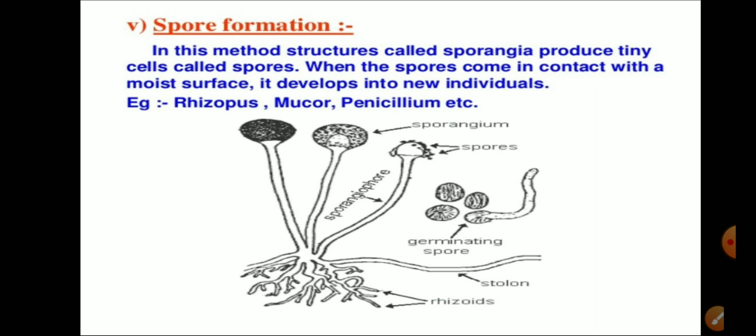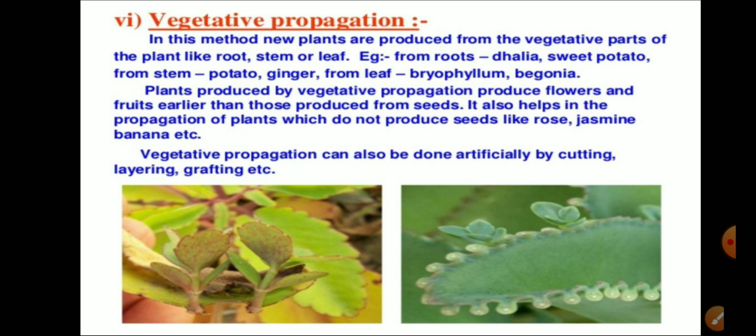The next we have is spore formation. In this method, structures like sporangia on the sporangiophore produce tiny spores. When these spores come in contact with a moist surface, they develop into new individuals. The example is rhizopus, and penicillium is also an example.